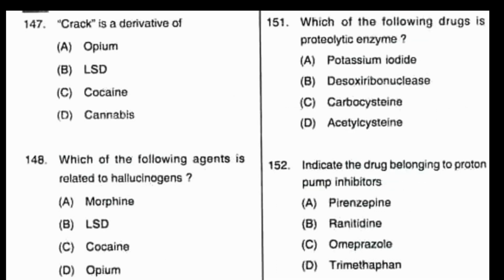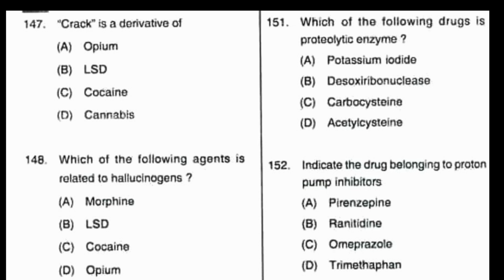Question number 151. Which of the following drug is proteolytic enzyme? In the following option, which drug is proteolytic enzyme? That is the enzyme that splits the protein. Option A, potassium iodide, B, deoxyribonuclease, C, carbocysteine, D, acetylcysteine. Deoxyribonuclease is a proteolytic enzyme. Option B is the correct answer.